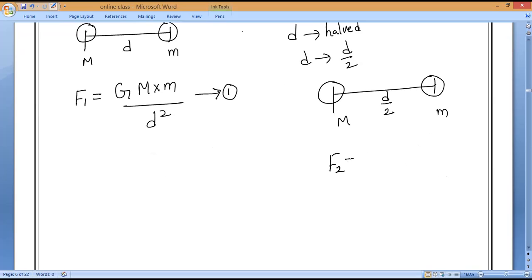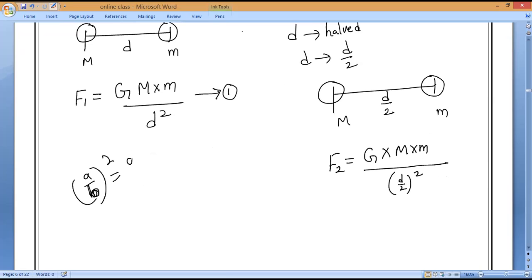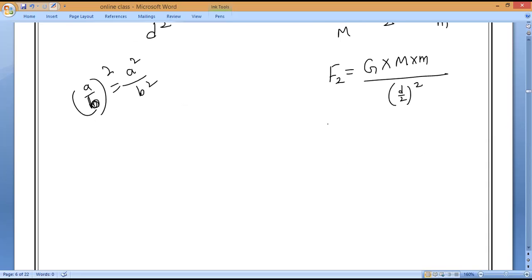So the new force is equal to G into capital M into small m divided by, in place of D, you have to write D by 2 whole square. Is it okay, everybody? This looks like A by B whole square, which we can write as A square divided by B square. Now F2 is equal to G into capital M into small m divided by, this one I can write as D square by 2 square. Is it okay, Akilan? Now, clear?